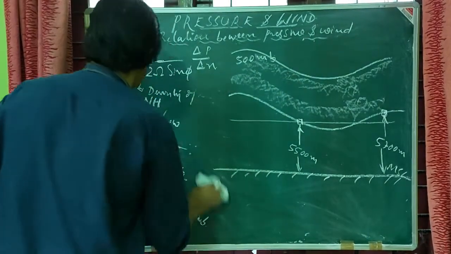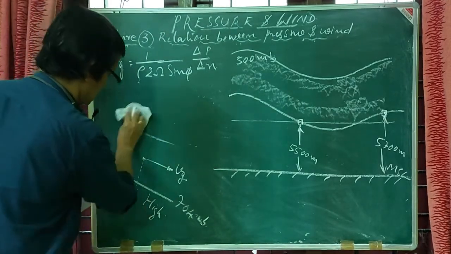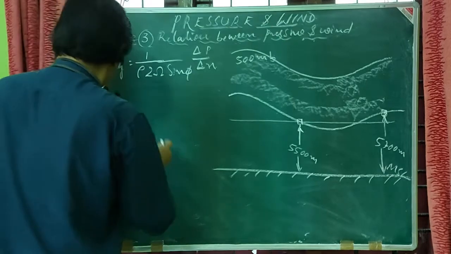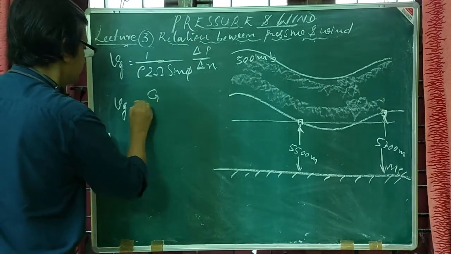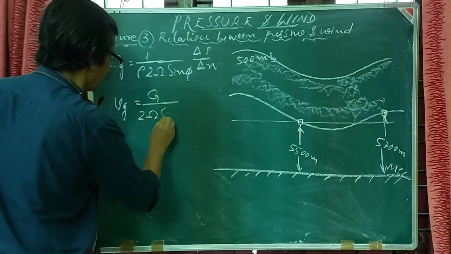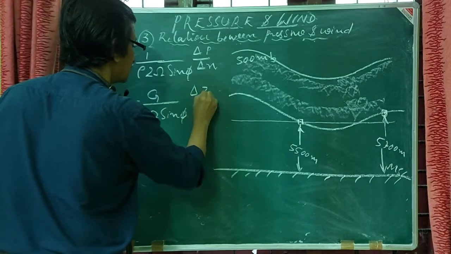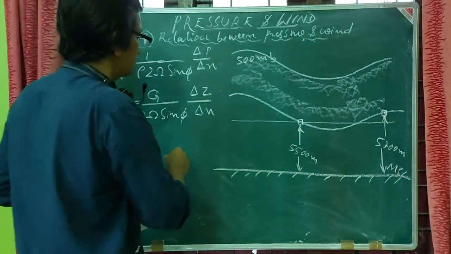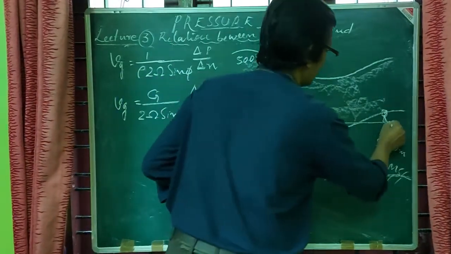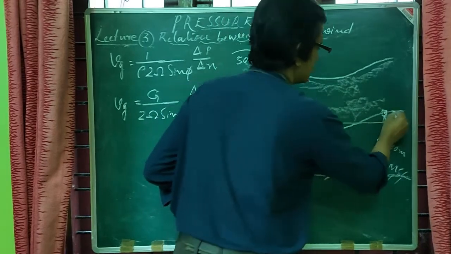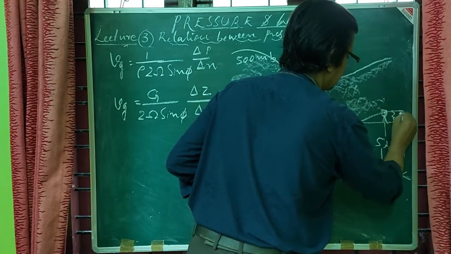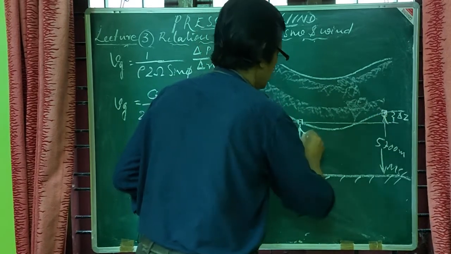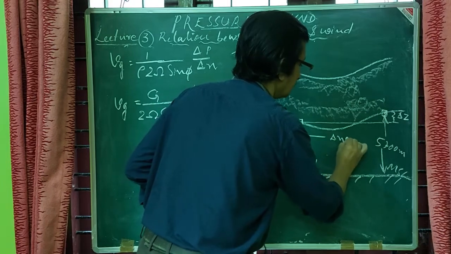The mathematical expression for the geostrophic wind can be written as Vg equal to G by 2 omega sin phi, delta Z by delta n, where G is the gravity, phi is the latitude, delta Z is the difference between this point and the height level, that is this is delta Z. And we have the point of observation here and this, so this will be the delta n.